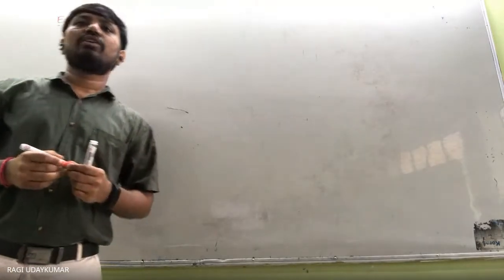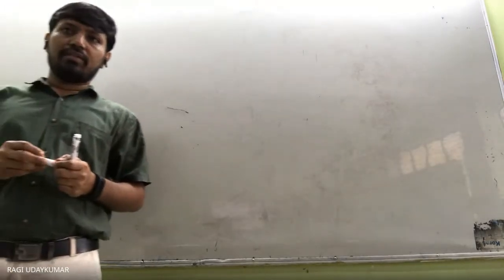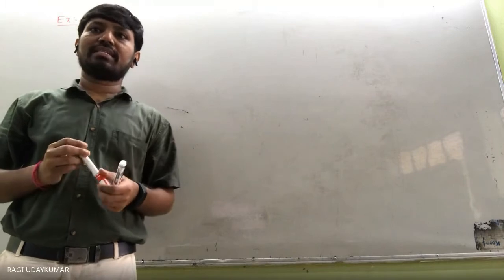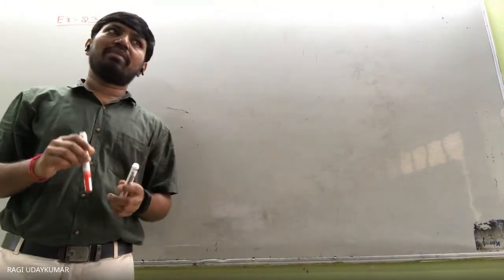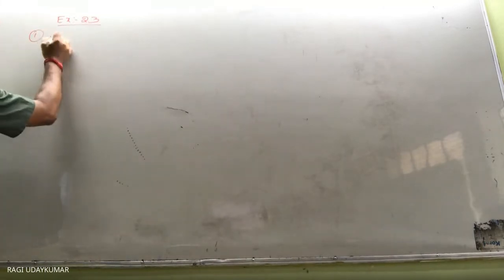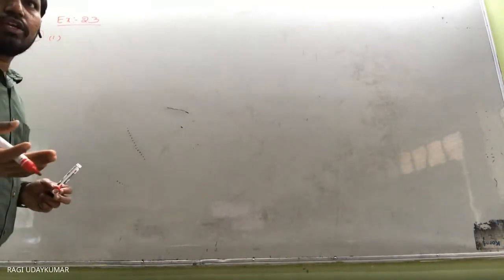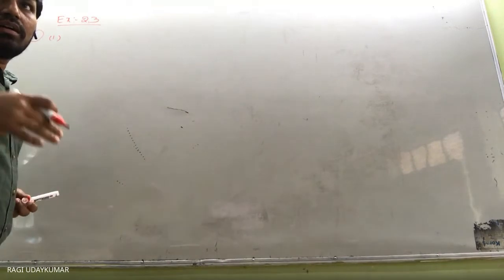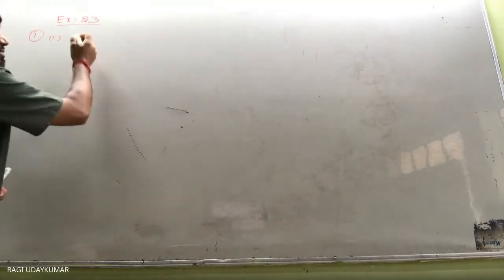So exercise 2.3c here. The first question is given to you. Which of the following are functions? Give the reasons. If it is a function, determine the domain and the range. So here in this first question, very simple, everything is given to you in roster form.